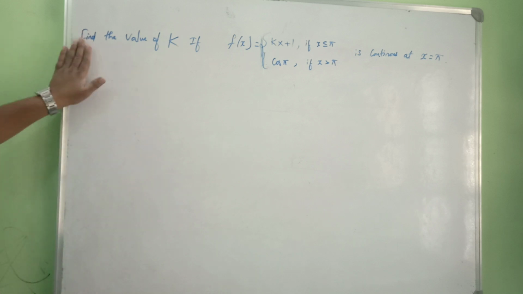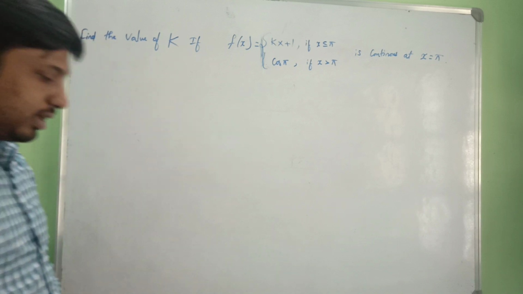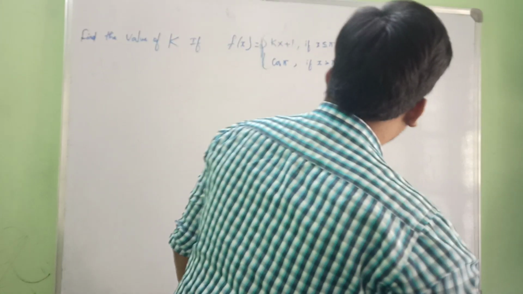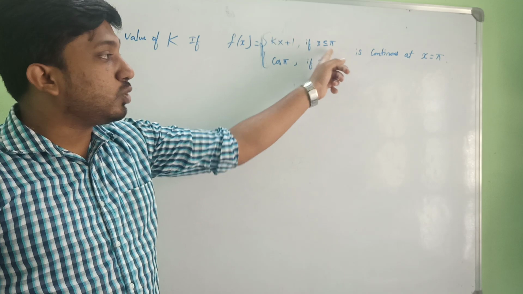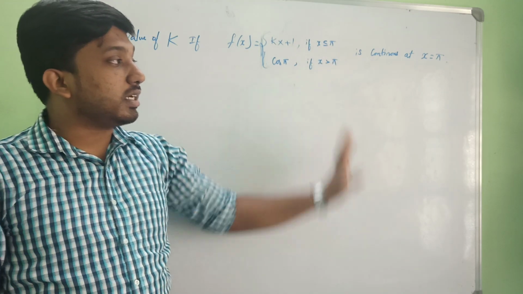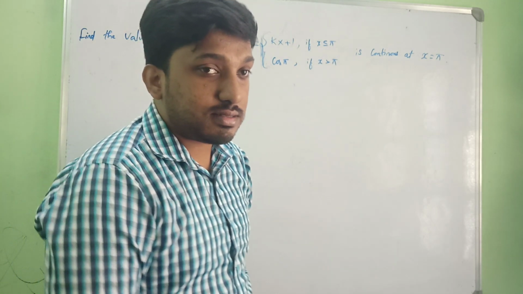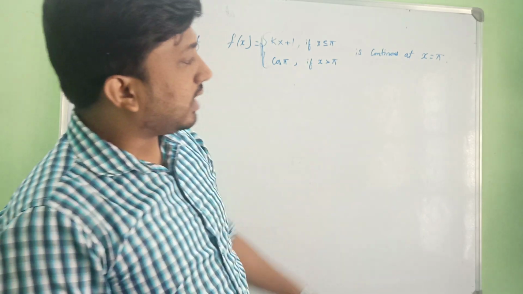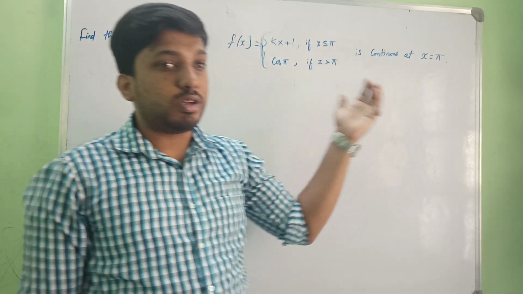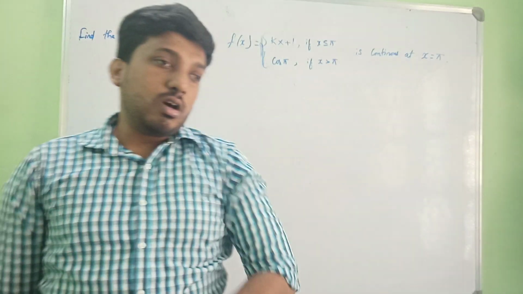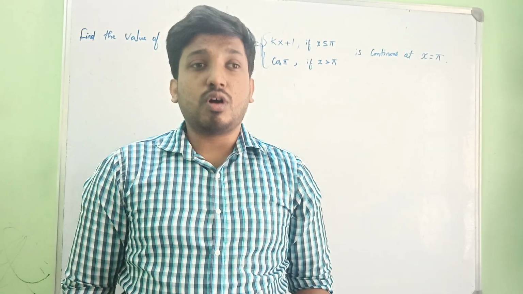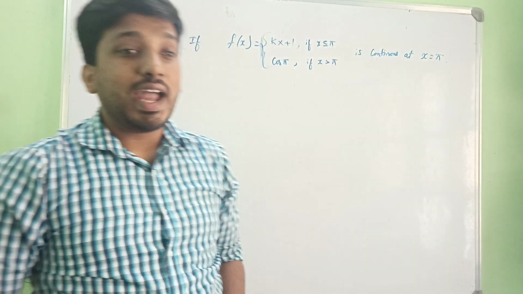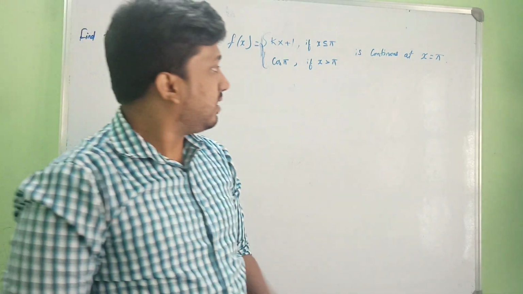We need to find the value. It's a 4 marks question given in the model paper. Find the value of k if f of x is kx plus 1 if x is less than or equal to pi, cos pi if x is greater than pi, and is continuous at x is equal to pi. They are telling it's a continuous function. Whenever we have continuity, then we can take the limits. Already you people have studied the left hand limit, right hand limit, the laws and rules related to limits, indeterminate forms, all these things, right? Yes.